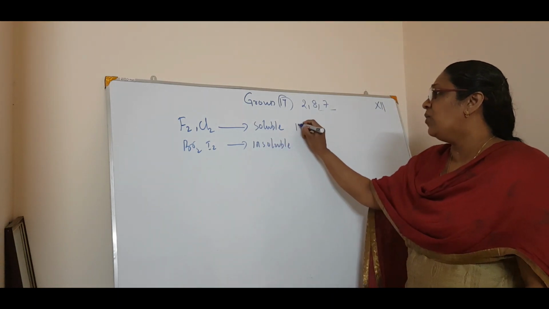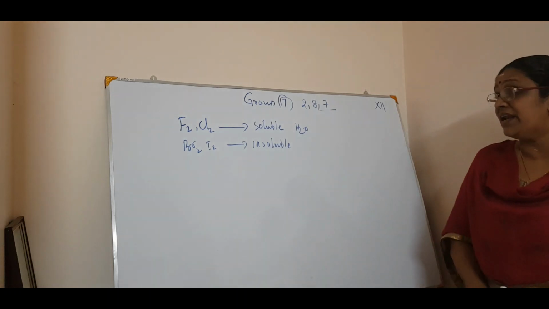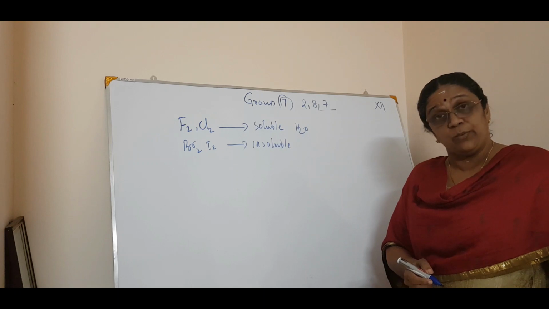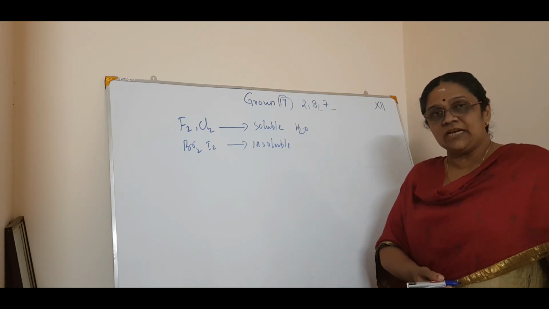Fluorine and chlorine readily react with water also. That is why the reactivity of halogens is very, very high when compared to other elements.